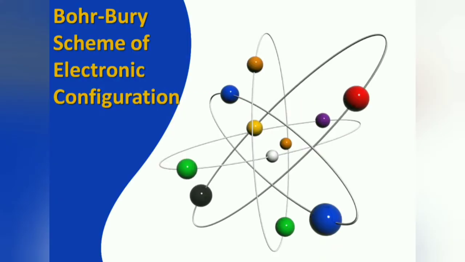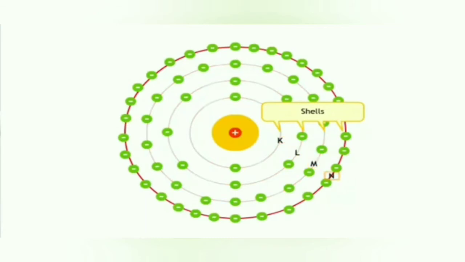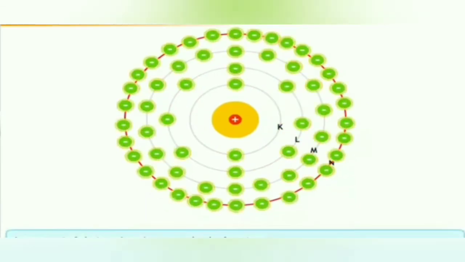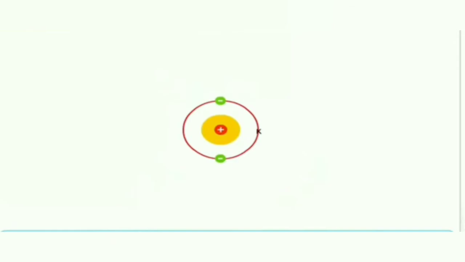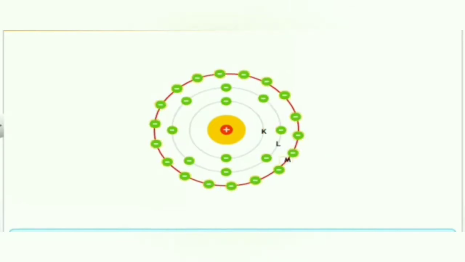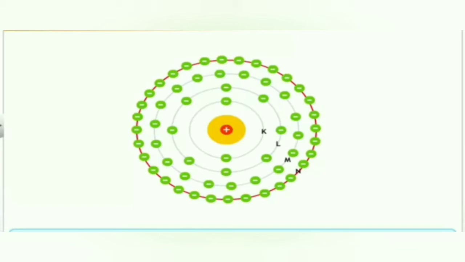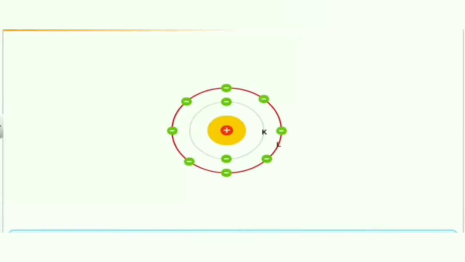In an atom, electrons are not randomly placed around the nucleus. They are placed in fixed energy levels or energy shells, as suggested by Bohr's atomic model. These shells are named K, L, M, N and so on. The arrangement of electrons in these shells is known as electronic configuration. The filling of electrons in an atom is a stepwise approach. First, the electrons are arranged in the K shell, then in the L shell, M shell, N shell, and so on. This means the energy levels or energy shells are filled in order of increasing energies.